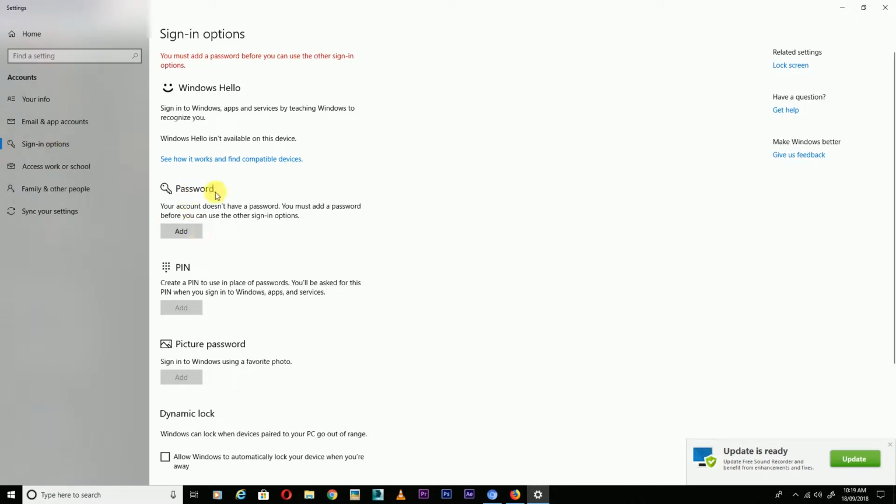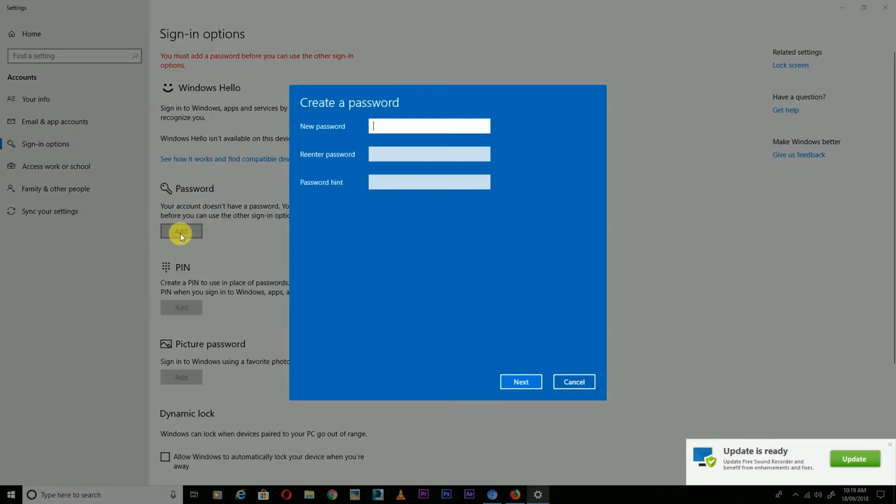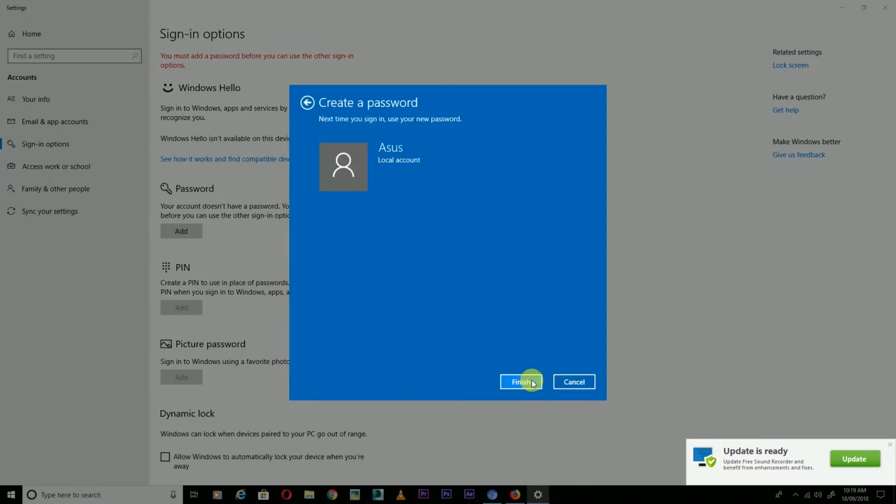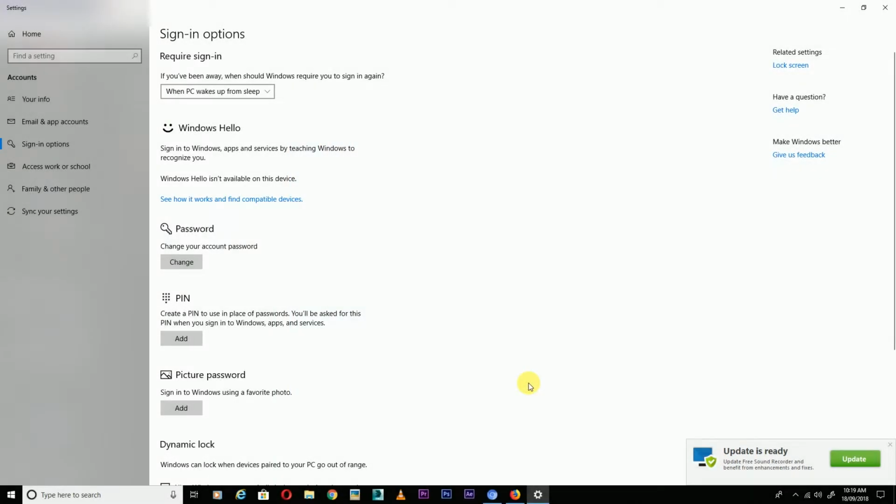So here is the password, so click on Add. So friends, I enter the password here. I am putting some password here. Re-enter the password again, and for the password hint, you can put anything. So after that, click on the Next button and Finish. So the password is changed.